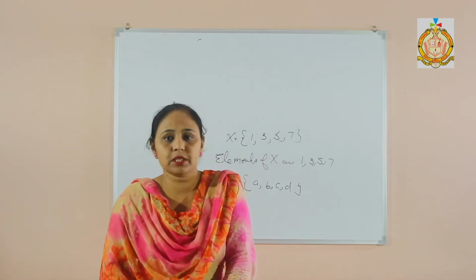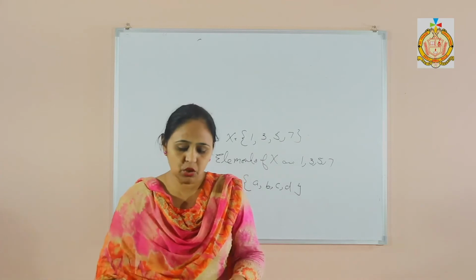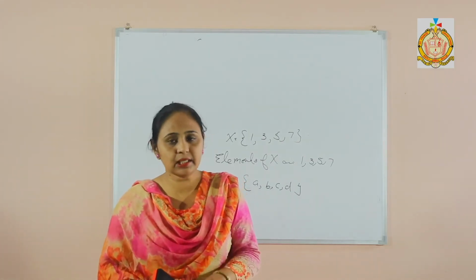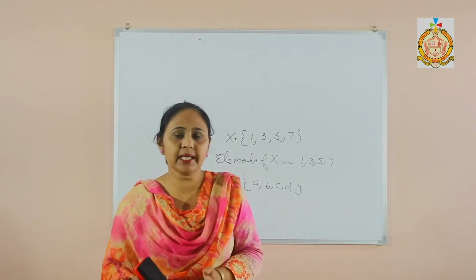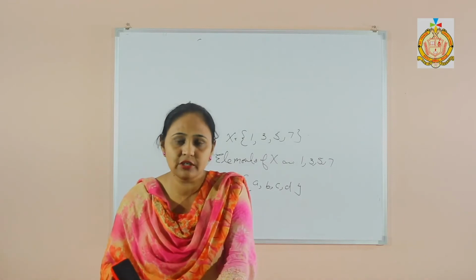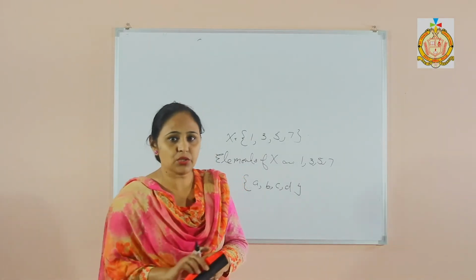Now our next concept. There are 2 types. One is roster form and the other one is set builder form. Now what is the meaning of roster form and set builder form? Sets are there, just take the curly brackets and elements inside. But now I have to prepare the set for roster form and for set builder form. That is our next exercise. Now see students.